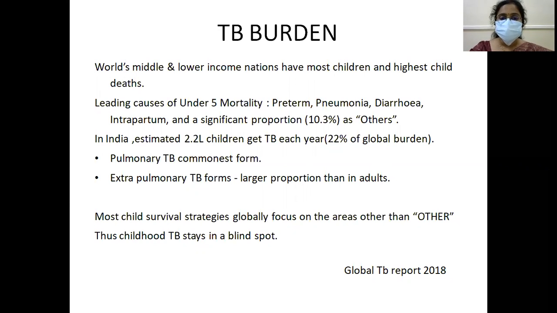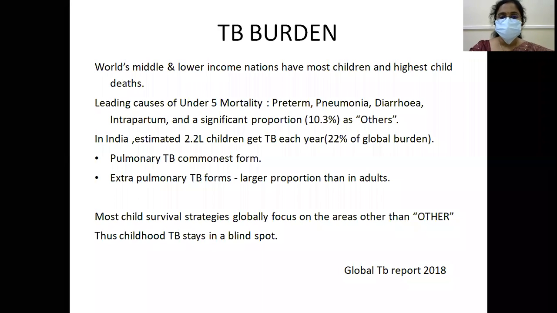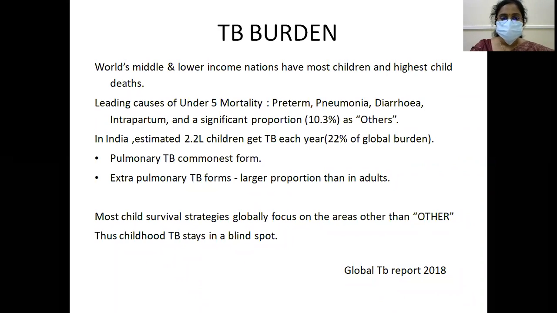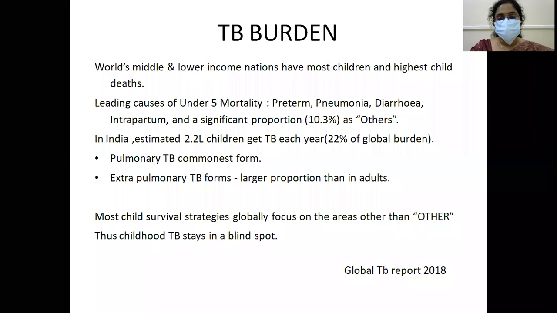Okay. In India, it is estimated that 2.2 lakh children get TB every year, which is 22% of the global burden, of which pulmonary TB is the commonest form. Extrapulmonary TB forms are also more common in children than in adults.